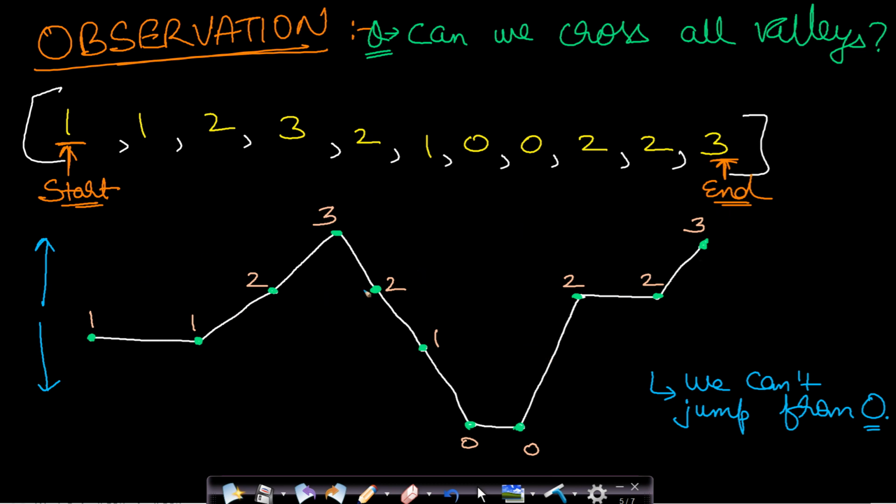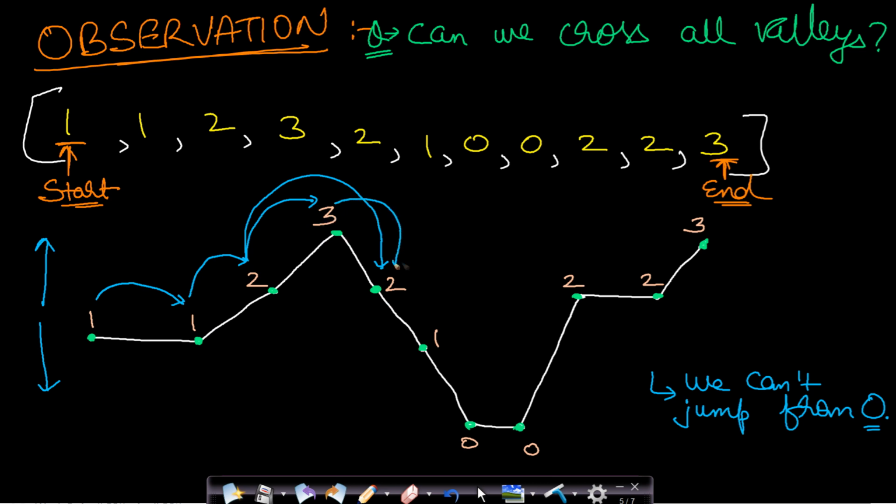Now you can see that from the starting position, 0th index, you can make a maximum of 1 jump. From index 1, you can make a maximum of 1 jump. From this part, you can make 2 jumps, either to 2, or if you make a higher jump, then you reach this 2. Then from this index, which has value 3, you can make 3 jumps.